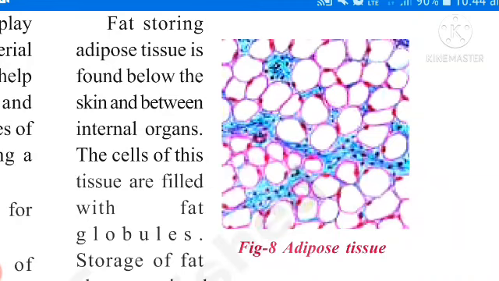Fat storing tissue is called adipose tissue. This tissue is present below the skin between internal organs. The cells of this tissue are filled with fat globules. These round shaped structures are called fat globules which store fat. Where is fat present? Below the skin and between internal organs.